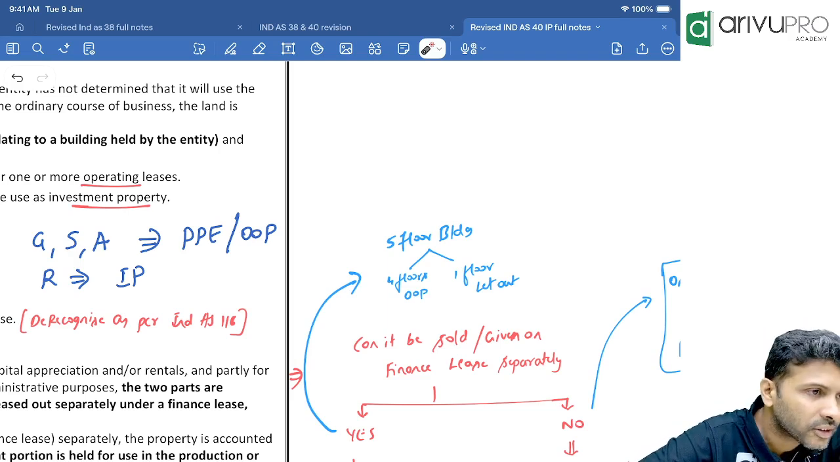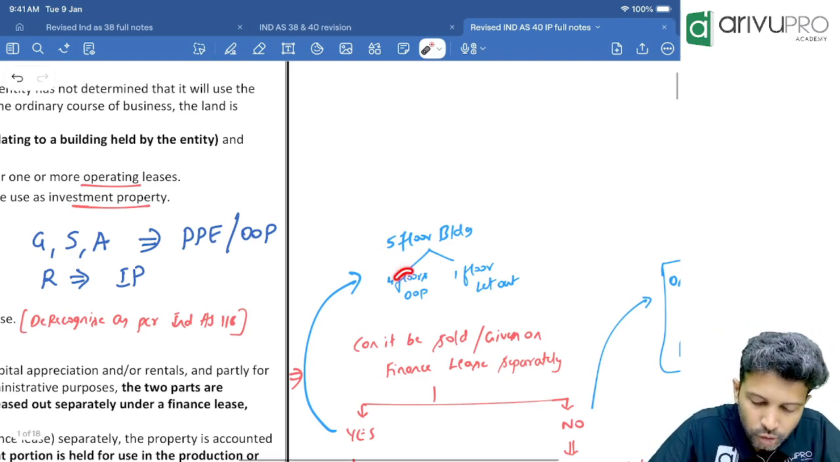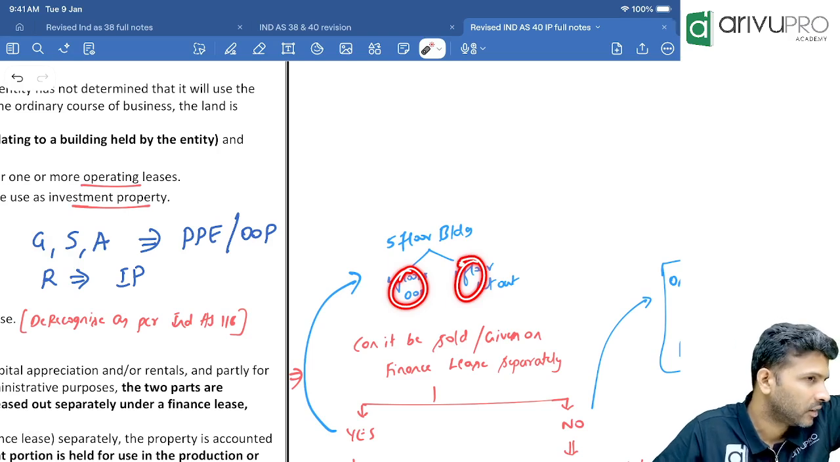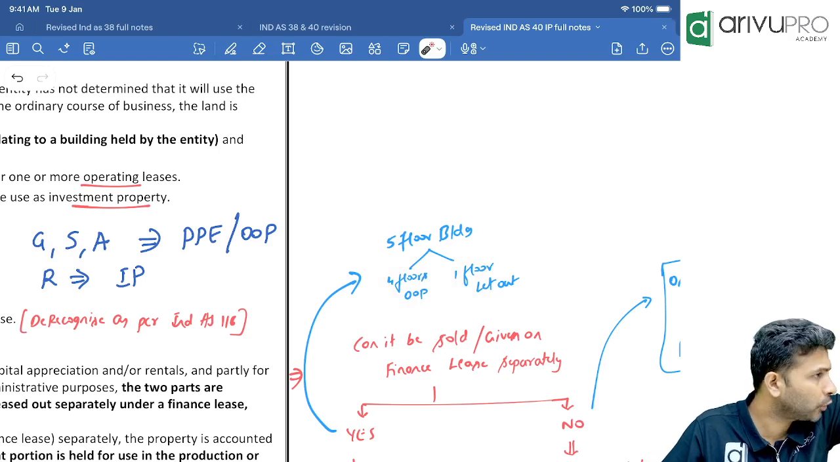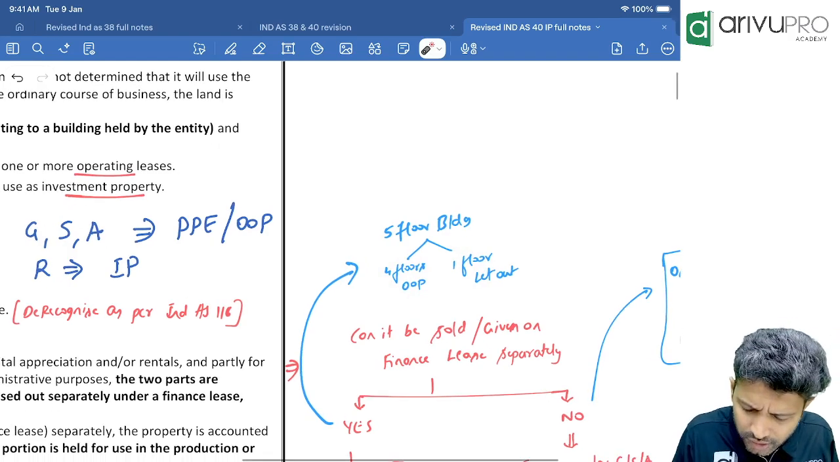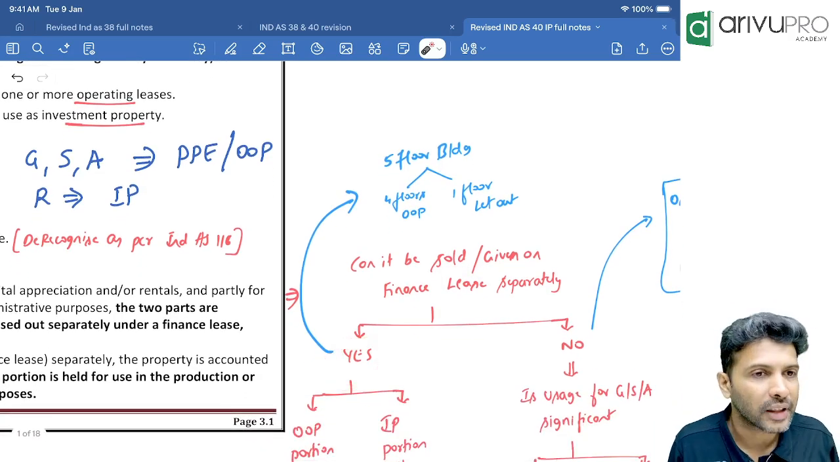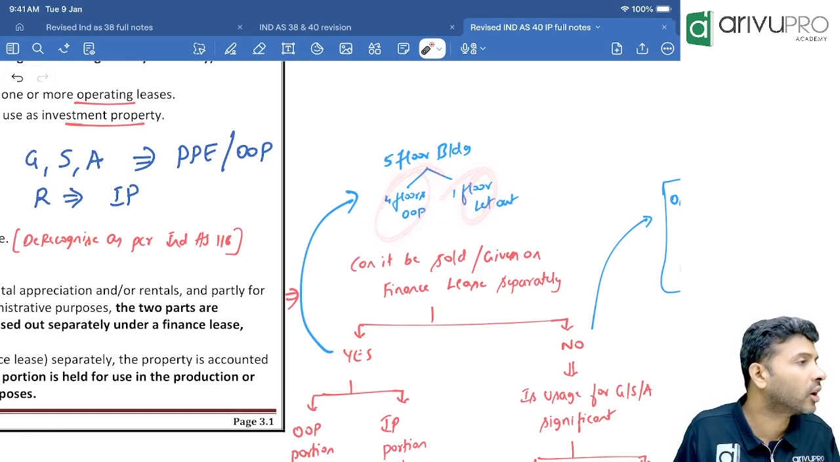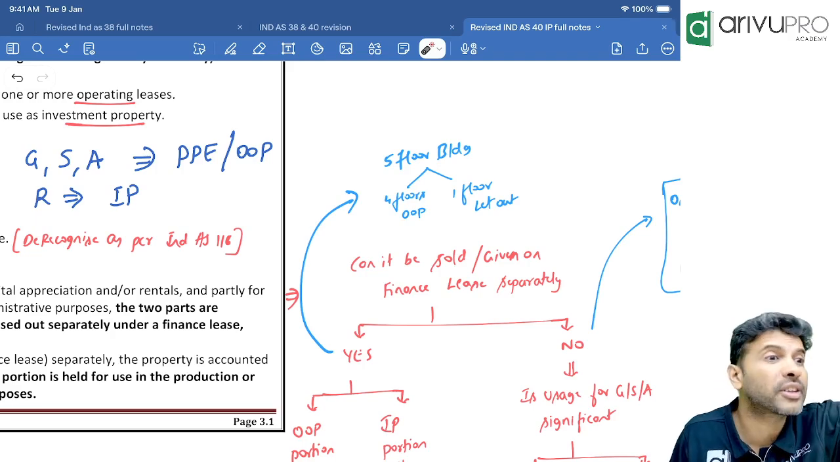What is the question you'll ask? Can we sell these 4 floors and 1 floor separately? Can you sell 1 floor separately? Can you sell 4 floors separately? If you can't sell it, at least see if you can give it on what? Finance lease. If the answer to that question is yes, either we can sell it separately or give it on finance lease separately, then you do the accounting also separately.